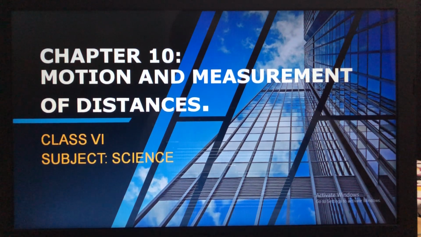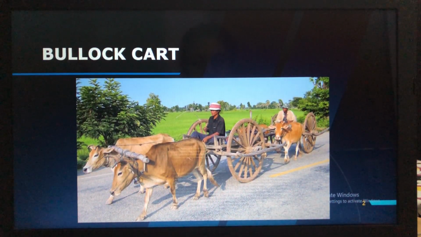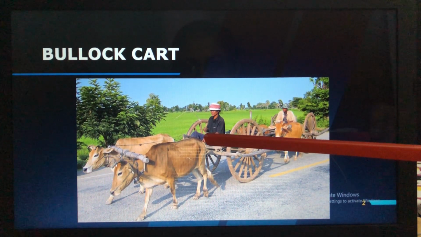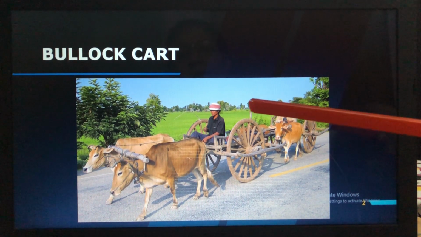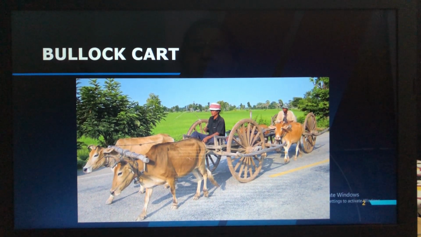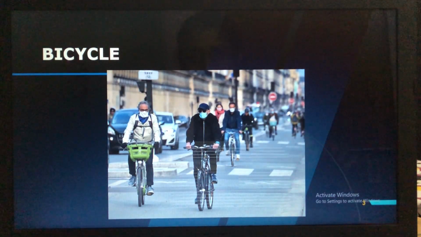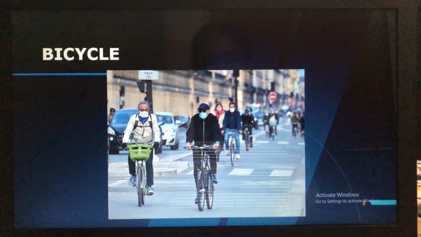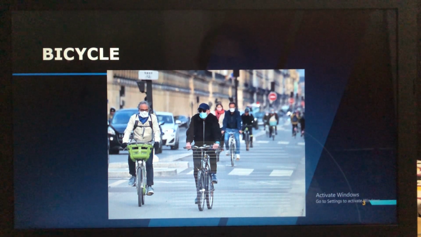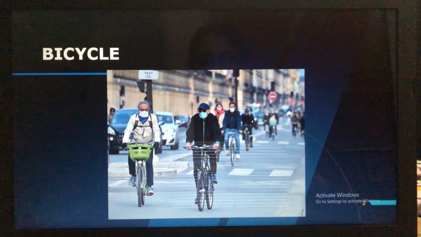Here is the slide showing the bullock cart. In the olden days the people used to move from one place to another like this. This is called the wheel, and these are the animals, oxen, and the person will be riding it. So this is called the bullock cart. Then this, you might have already seen, and some of you might be coming to school also by bicycle.